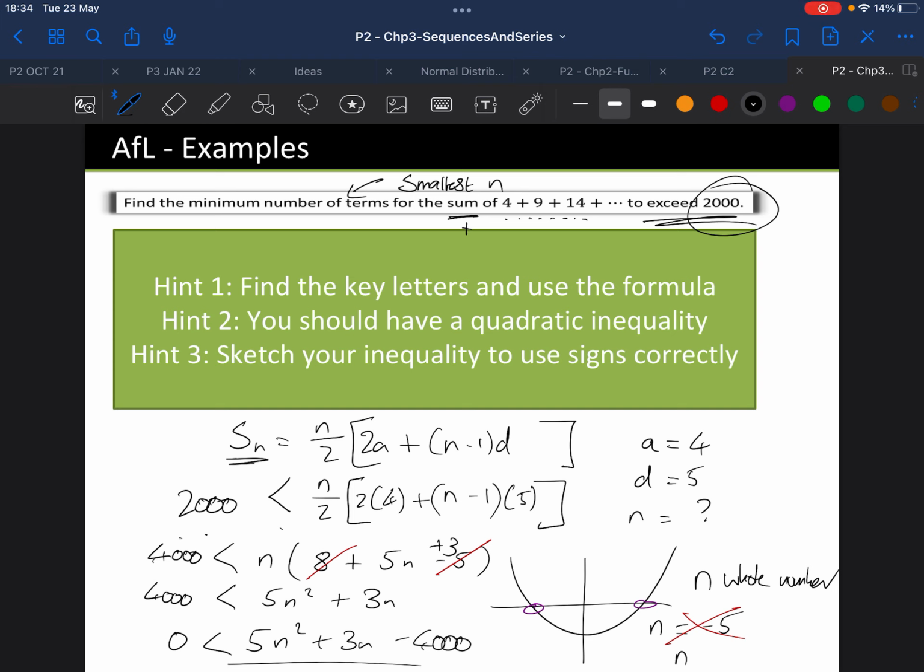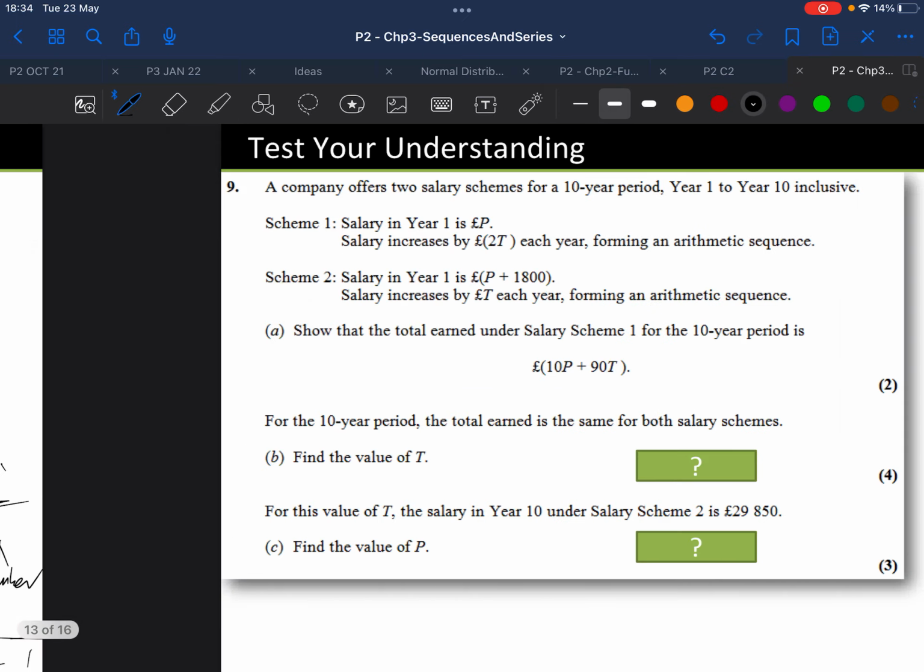But if you also get an answer like, let's say, 27.2, how do we interpret that? Well, when you have 27.2, that's when the sum will be bigger than 2000. So the answer then would be, for example, 28, because you would round it up. I leave that one for you to finish.